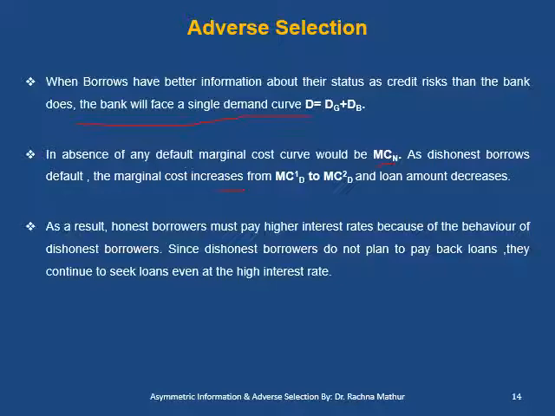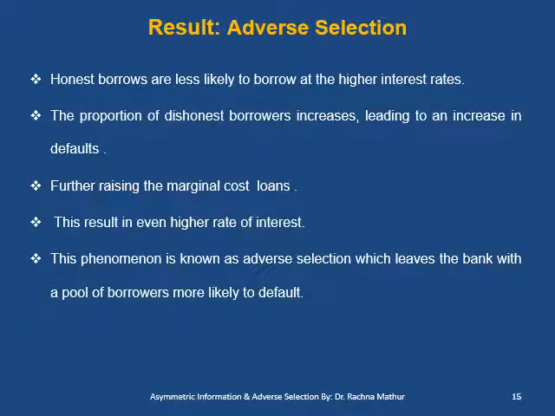So what will be the result? The dishonest borrowers do not plan to pay back the loan. They continue to seek the loan even at the higher rate of interest. Now, after seeing the whole analysis of asymmetric information and adverse selection, we come to the conclusion that honest borrowers are less likely to borrow at a higher rate of interest. They refuse to borrow because the interest rate is very high and the loan amount is very less.